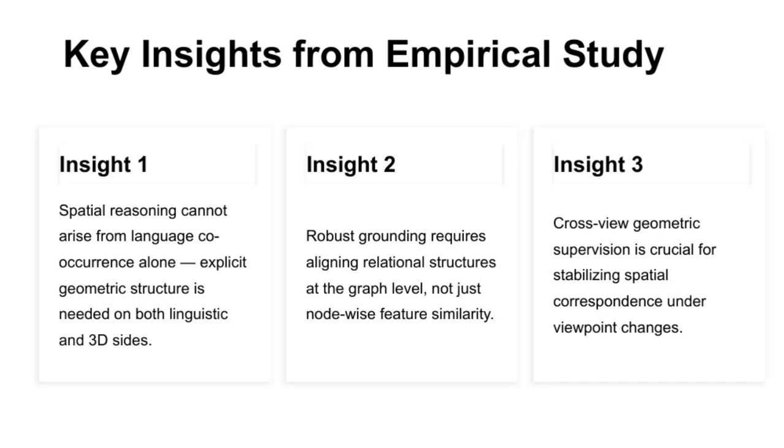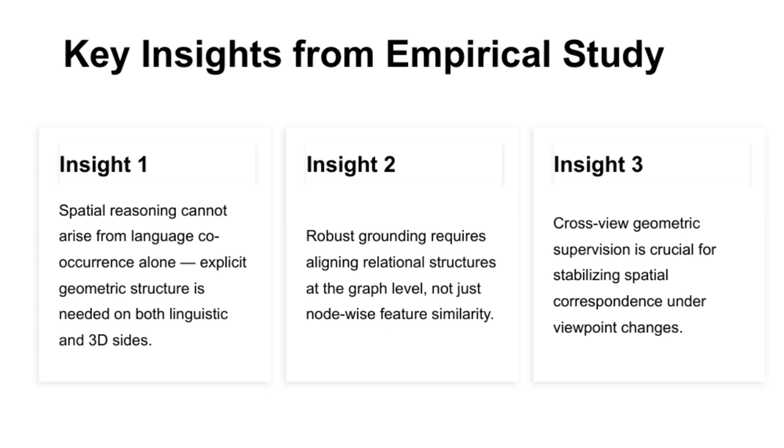Based on our empirical analysis of Refer-Splat, we have identified three key insights. First, spatial reasoning cannot be achieved through language co-occurrence alone. It requires explicit geometric structure on both the linguistic and 3D sides. This means that understanding spatial relationships involves more than just the words used. The model needs a concrete geometric framework to interpret these relations accurately.